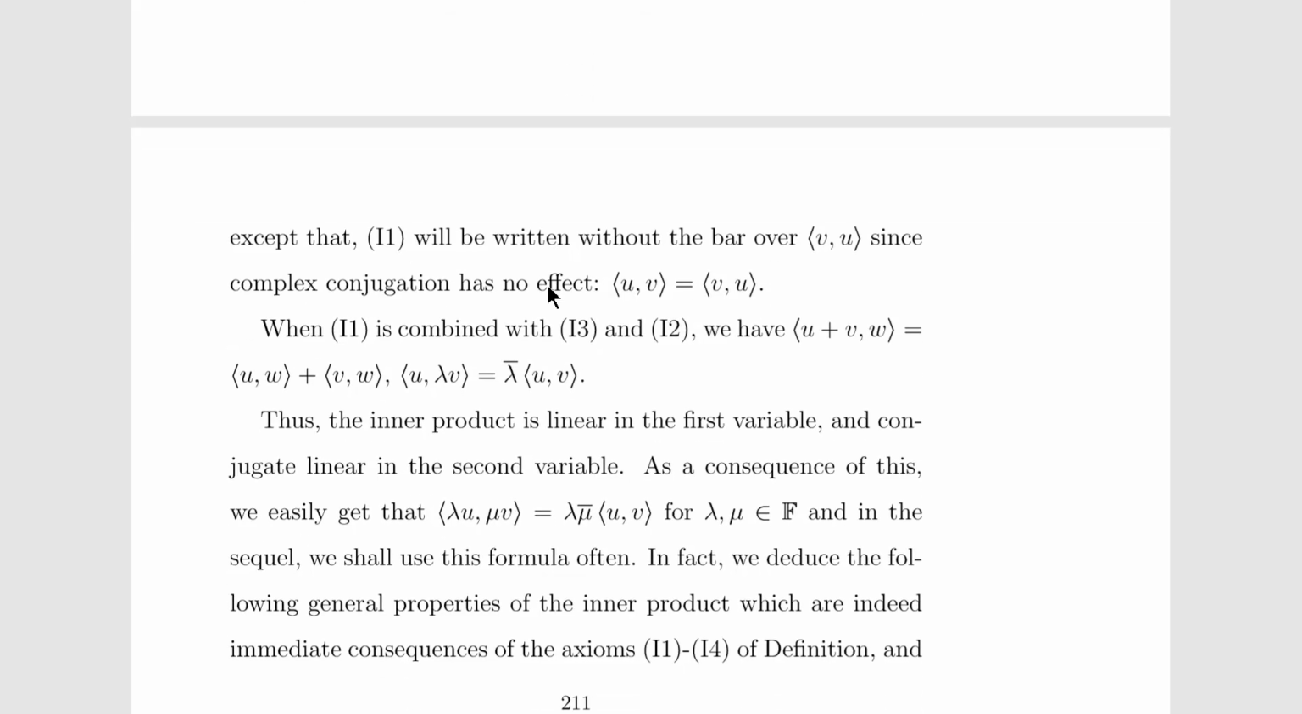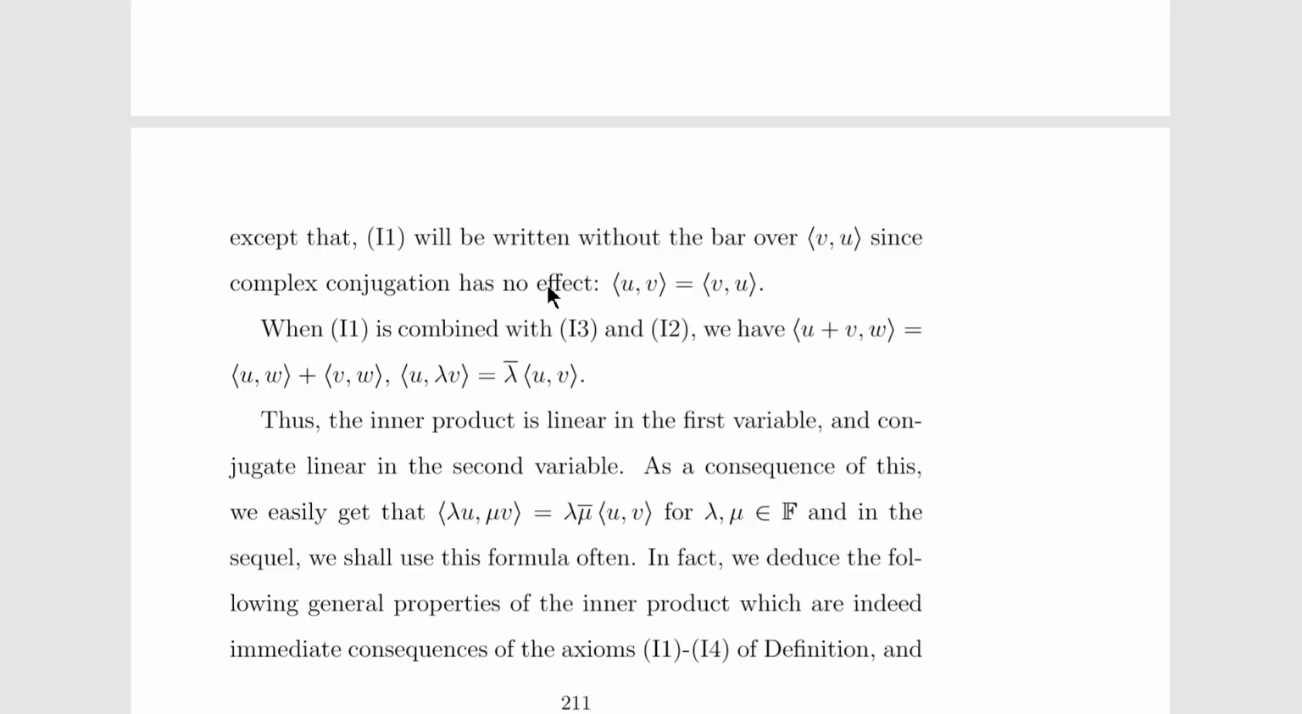When I1 is combined with I3 and I2, we have the inner product of u plus v comma w is equal to the inner product of u comma w plus the inner product of v comma w. But now for linearity in the second argument, the inner product of u comma lambda v is equal to the conjugate of lambda times the inner product of u comma v. Thus, the inner product is linear in the first variable and conjugate linear in the second variable.